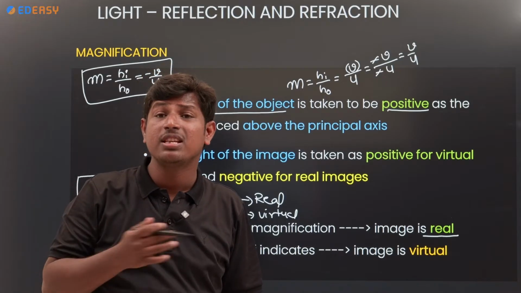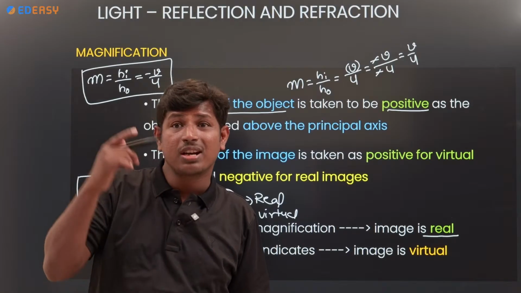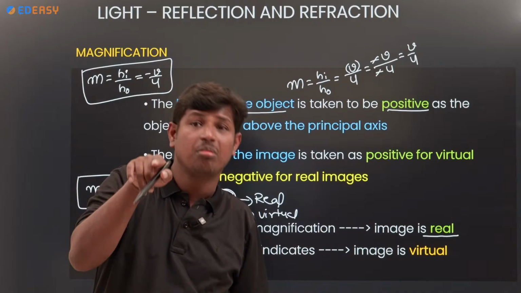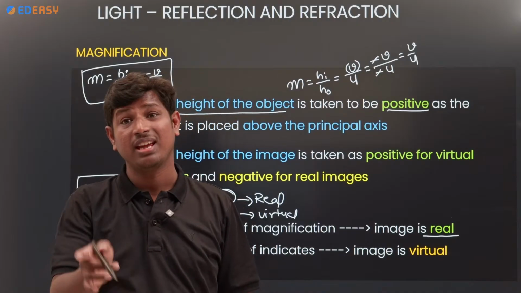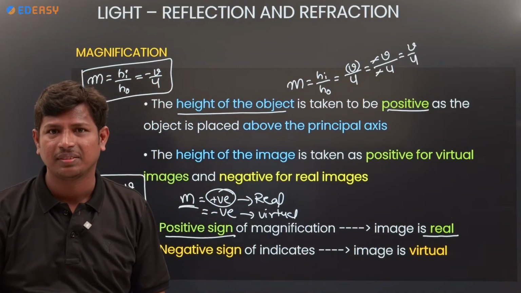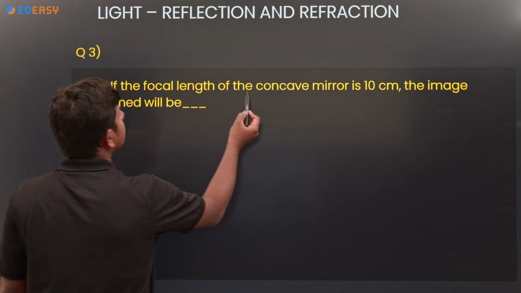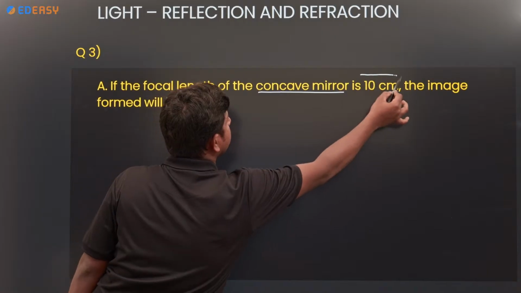Virtual means where the image will be towards the direction of the incident ray, then the image distance will be positive and the object distance will be negative. That's why it is virtual. Clear?